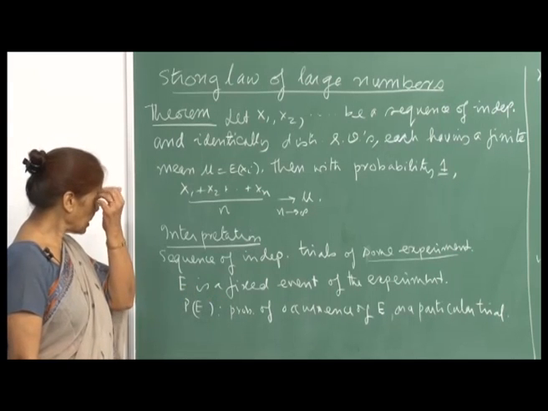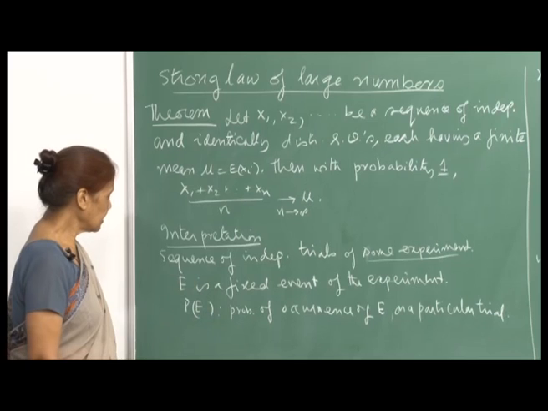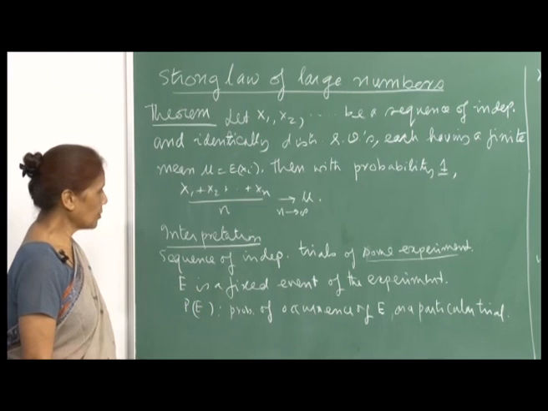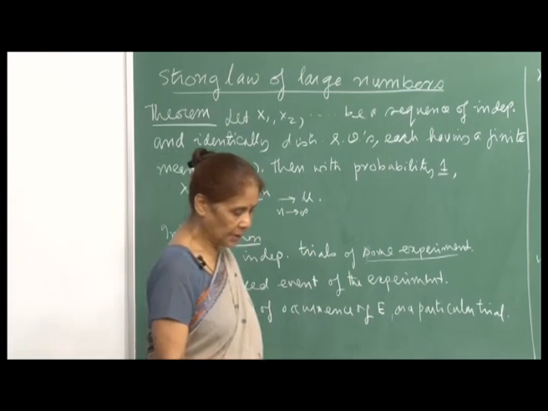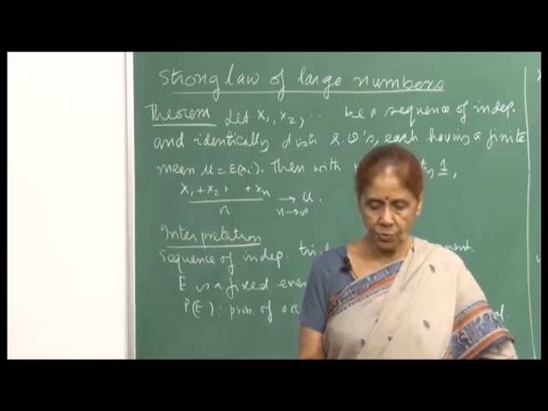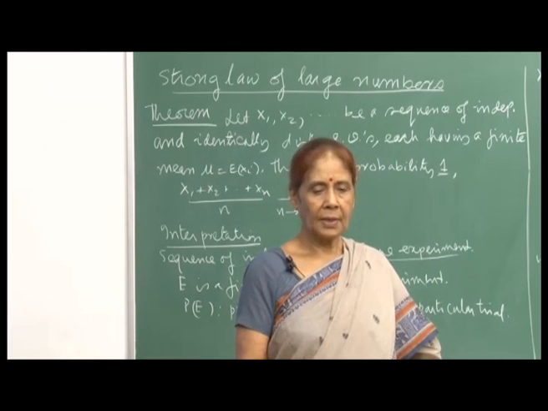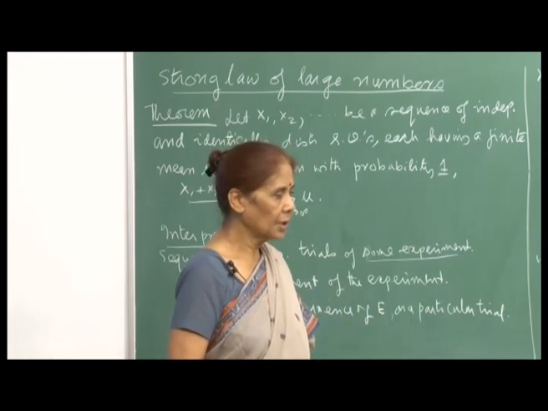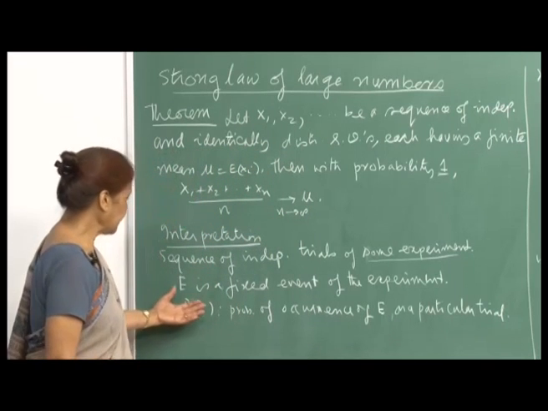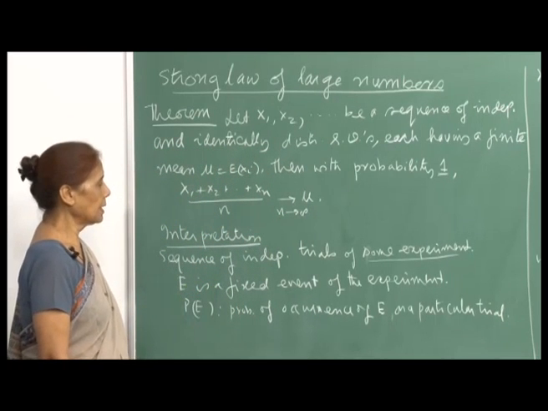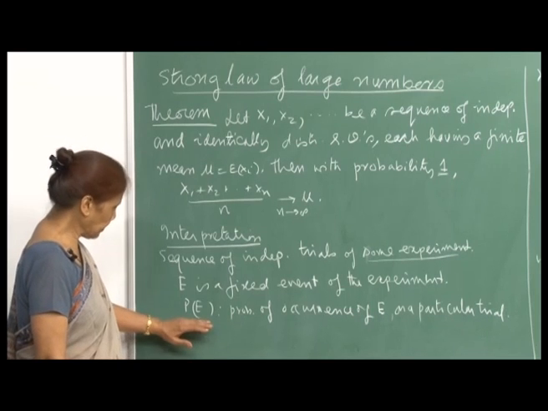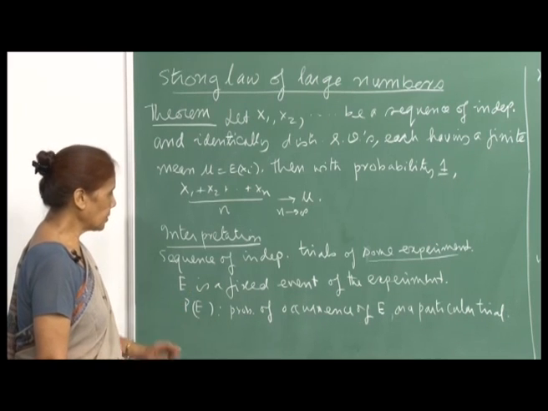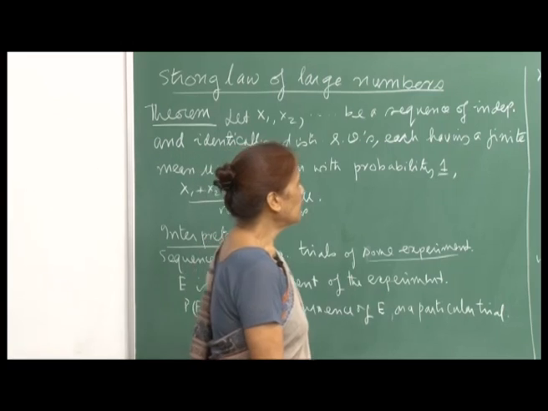So, you go on tossing the 2 coins. Maybe we can say that I toss 2 coins 10 times, and then I want to see how many times I get 2 heads. That means both the coins show head. That would be my event E, for example. So, E is a fixed event of the experiment, and let P(E) denote the probability of the occurrence of E on a particular trial. So, this is the probability of occurrence of E on a particular trial, right.